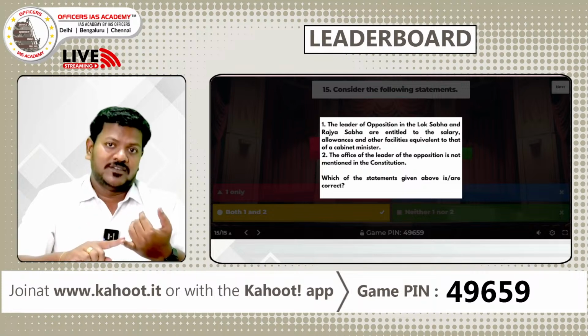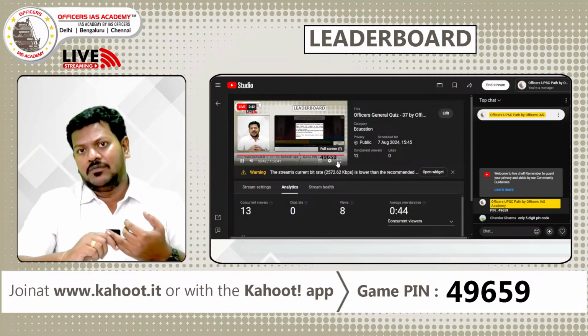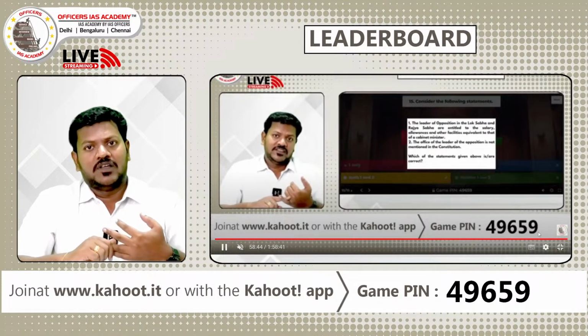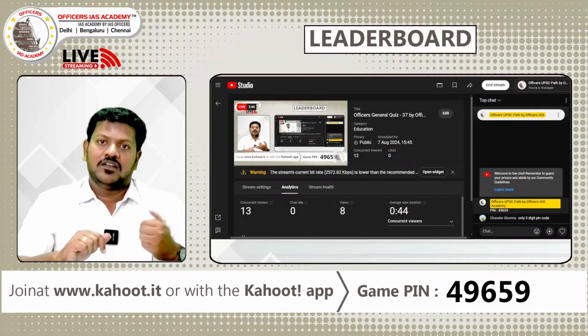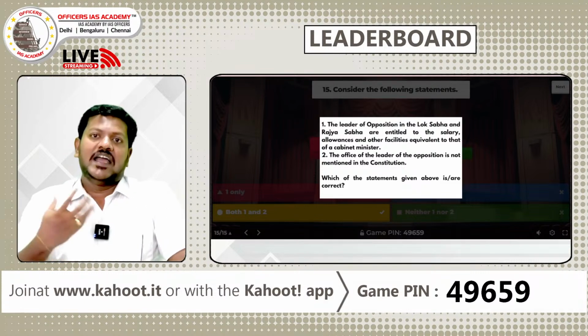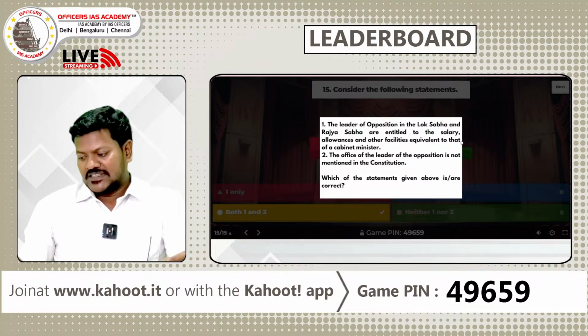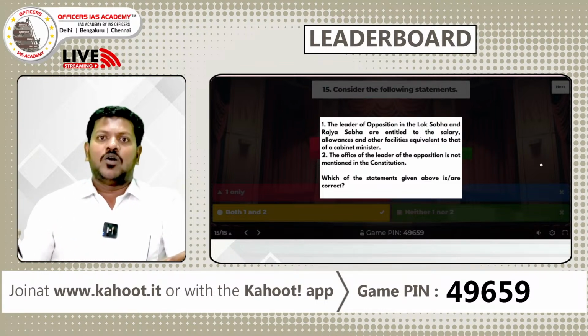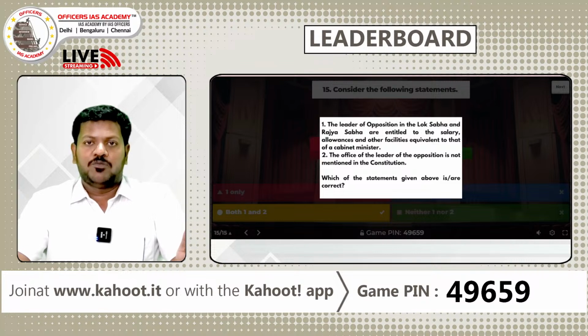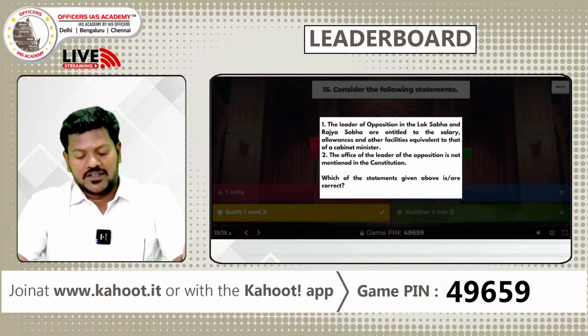The Speaker in the case of Lok Sabha and the Chairman in the case of Rajya Sabha can give approval for leader of opposition if they have enough strength, that is 1/10 of the total membership of the house. Recently, we have seen Rahul Gandhi being elected as the leader of opposition in the Lok Sabha, and Mallikarjun Kharge, again from Congress, being the leader of opposition in the Rajya Sabha.